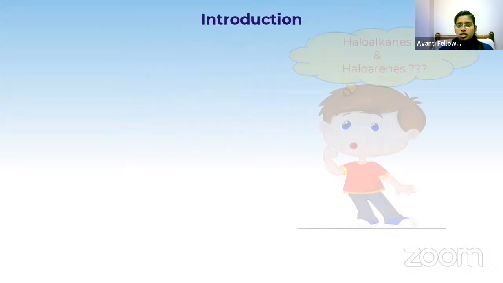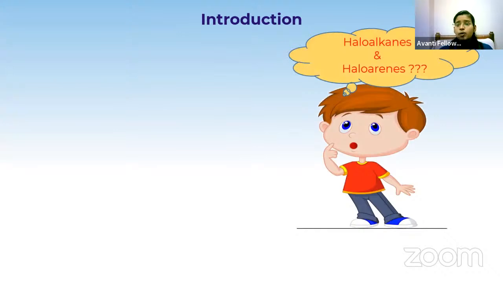Coming to the introduction. What are haloalkanes and haloarenes? Do you have any idea? You all might be aware of alkanes, right? Alkanes are the hydrocarbons with carbon-carbon single bond.